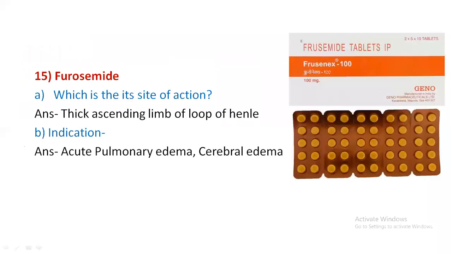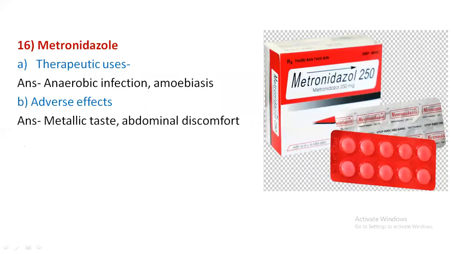Coming to the next drug, that is furosemide. It is a high ceiling diuretic. It is a drug with high potential to cause diuresis. Diuretics can be classified by potency. Among the high potency drugs, we have the high ceiling diuretics or loop diuretics. Furosemide is called a high ceiling diuretic or loop diuretic. It is used for acute pulmonary edema and cerebral edema.